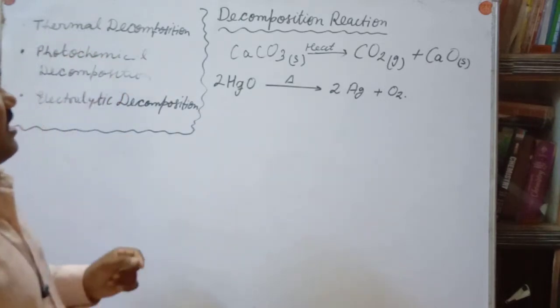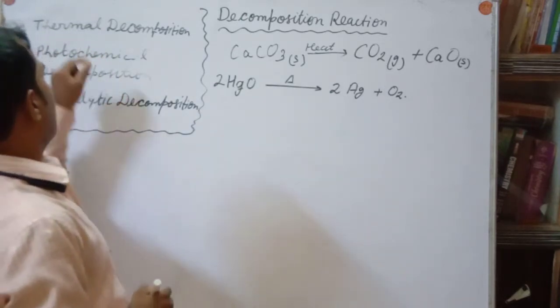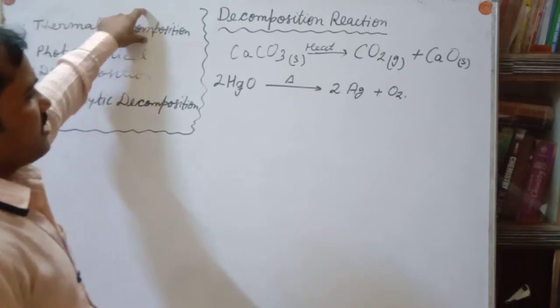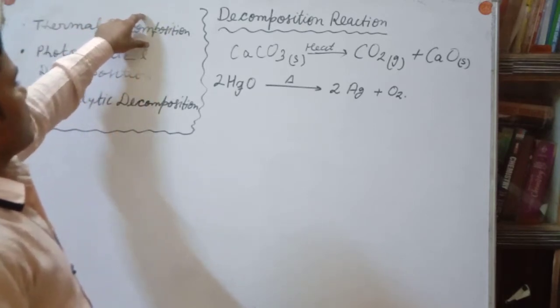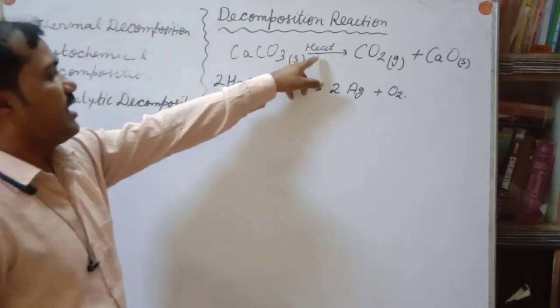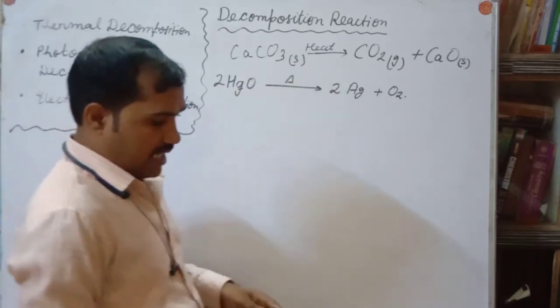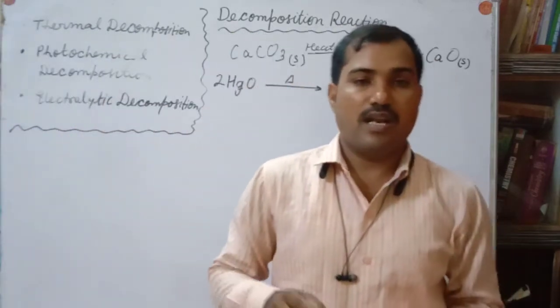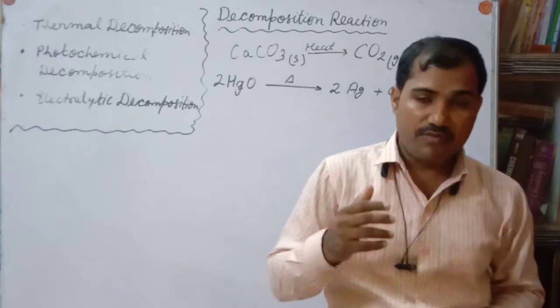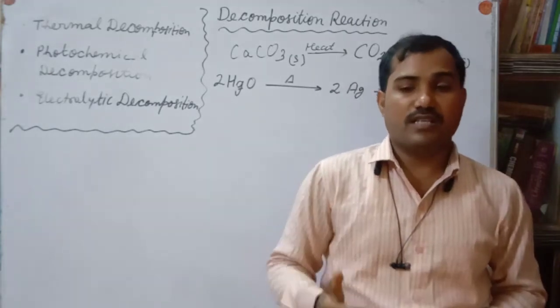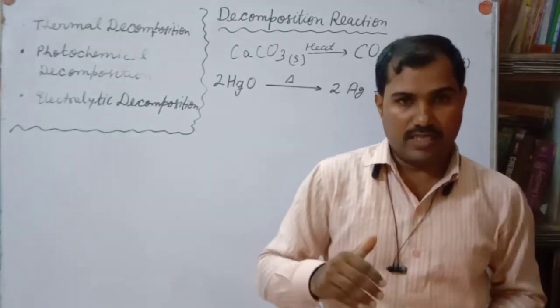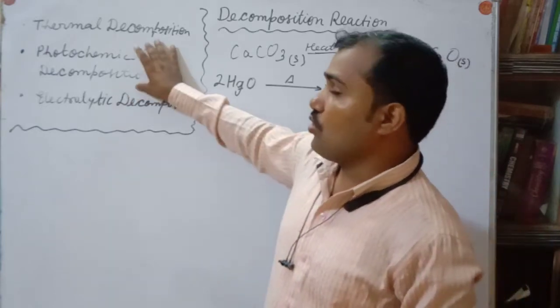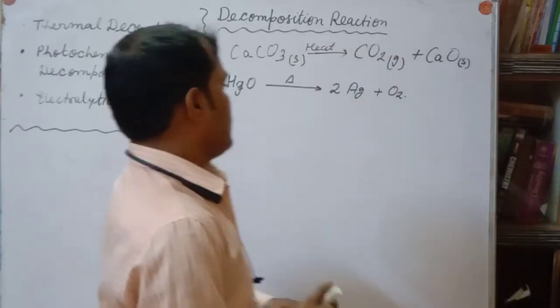So which kind of reaction is this, my dear? This is the thermal decomposition reaction, because both these reactions occur in the presence of heat. So you can say that thermal decomposition reactions are the reactions which proceed in the presence of heat. Okay, now the photochemical decomposition reaction.